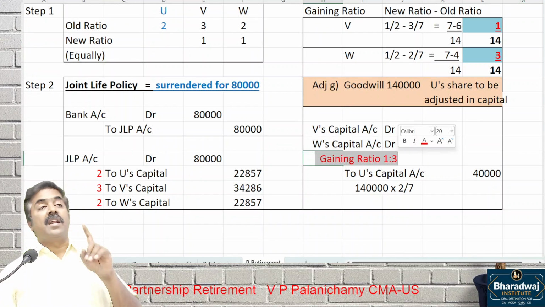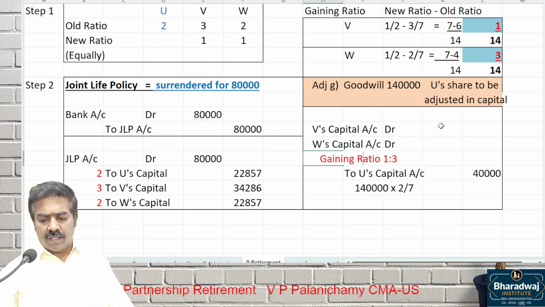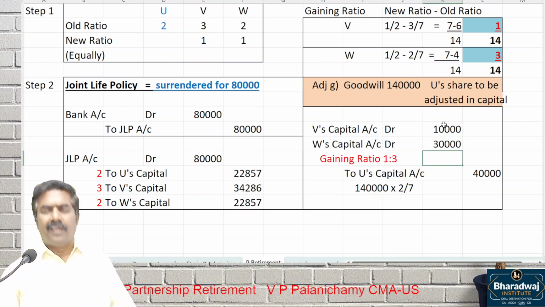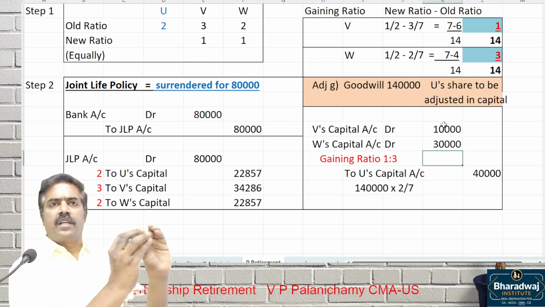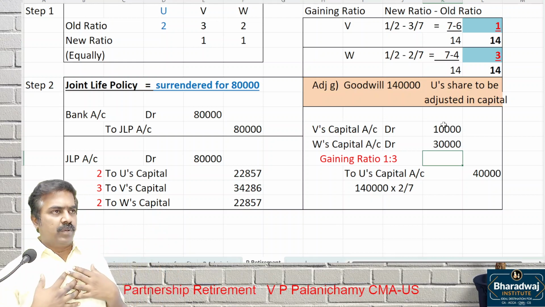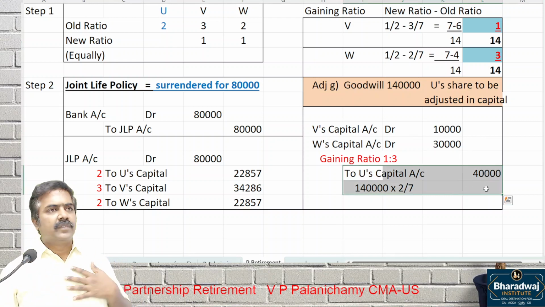The goodwill is not adjusted through the revaluation method. It is adjusted through which account? Capital account, in the gaining ratio. How much will it be? 10,000 and 30,000. Listen for a minute, think with the logic. Let's assume I am the retiring partner and you are V and W. What is my share of goodwill? 1,40,000 into 2 by 7, 40,000.